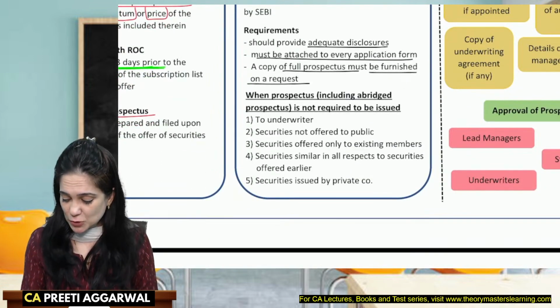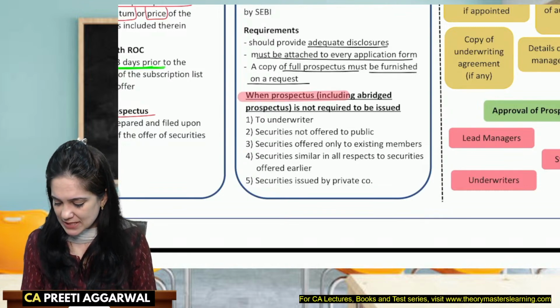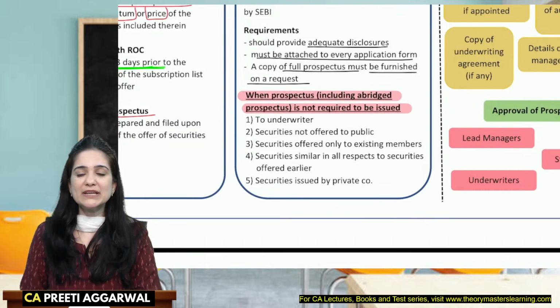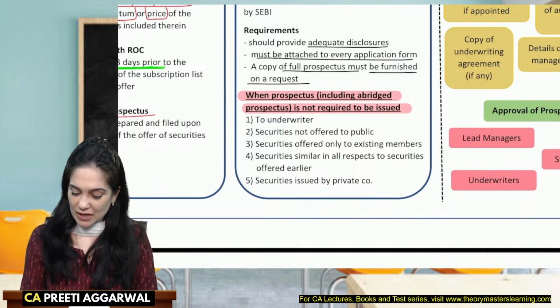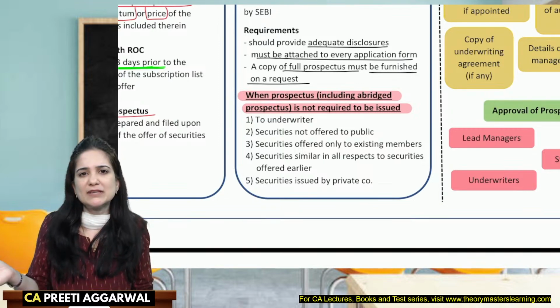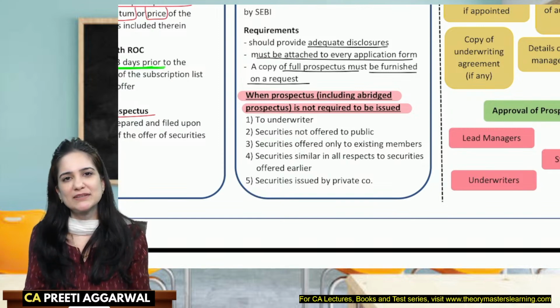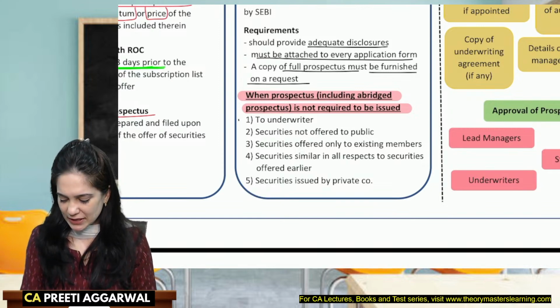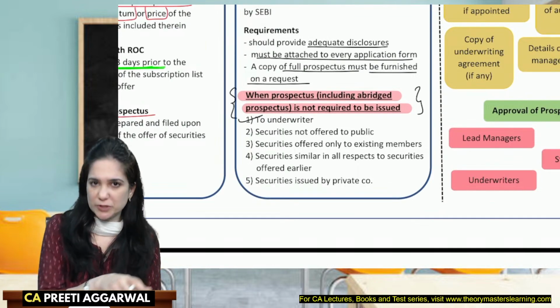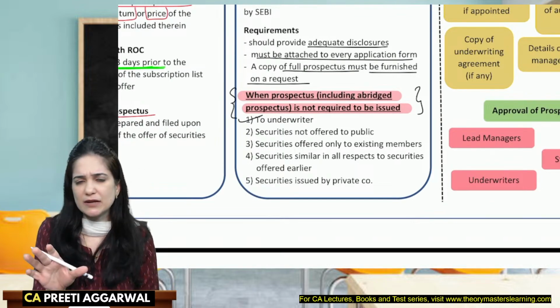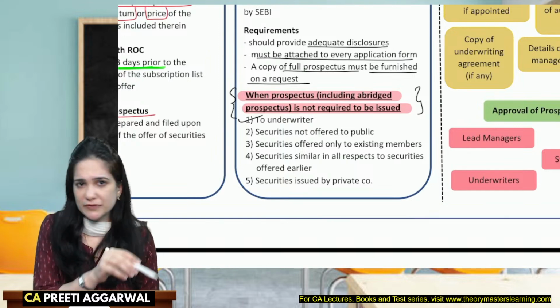Yes, students, this is important for the exam. It is asked in the exam. When is a prospectus not required to be issued? When public is not involved, I'll not issue a prospectus. So when I'm issuing to underwriters, see, this is generally asked in combination with other theory questions, okay? It will never be asked as a standalone question. It will be asked in combination with others.